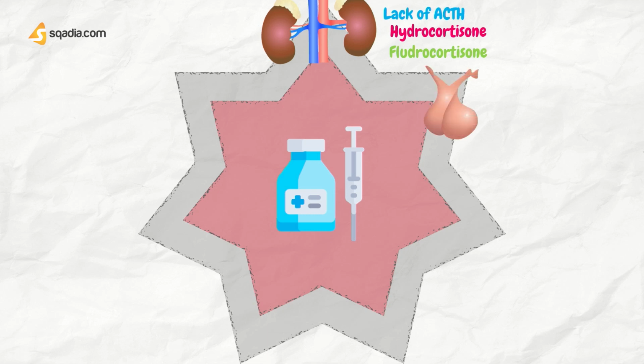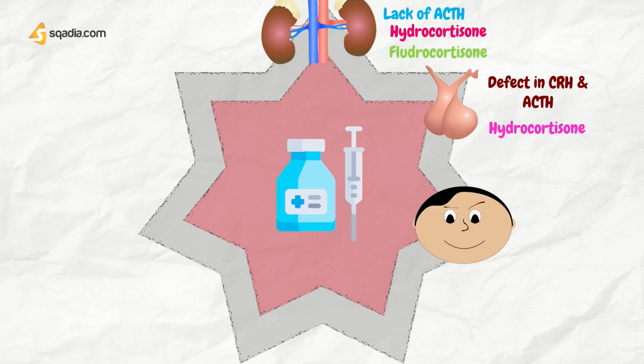Next is replacement therapy for secondary or tertiary adrenocortical insufficiency. These disorders are caused by a defect in CRH production by the hypothalamus or in ACTH production by the pituitary. So, under these conditions, the synthesis of mineralocorticoid in the adrenal cortex is less impaired than the glucocorticoid. And hydrocortisone is used for the treatment of these kinds of deficiencies.